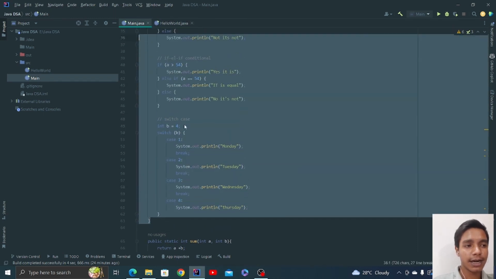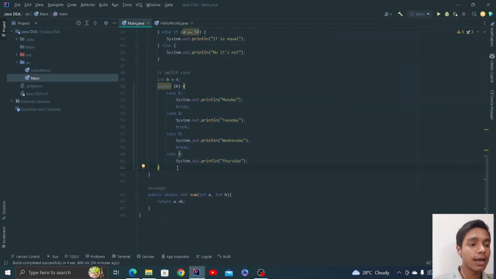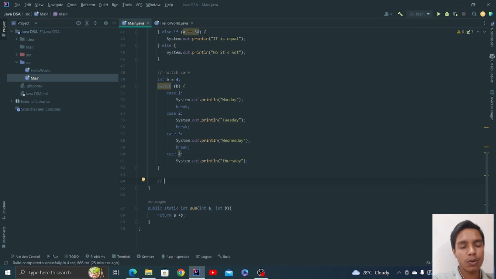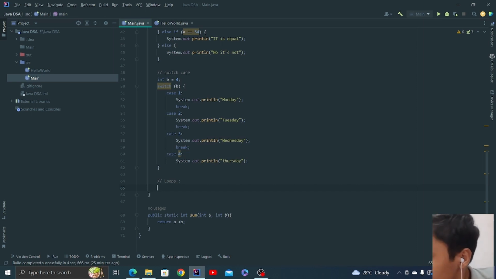These were the 3 conditional statements that we use in general, and that is all about them. Now let's talk about the loops. What are loops?